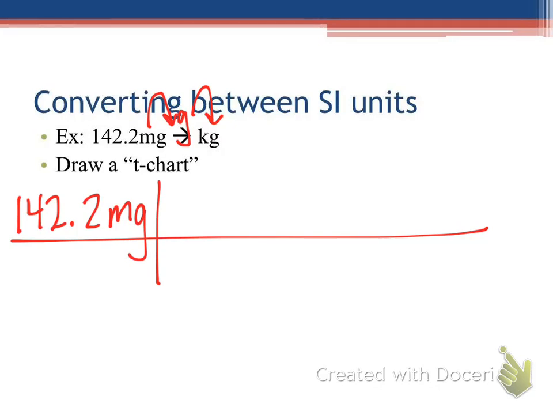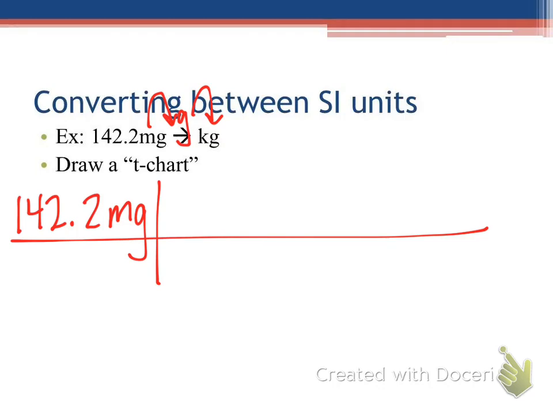Write what we know, we draw the T-chart. T-charts can be multiple steps, or they can be one step, doesn't matter. It will always work this way. So I need to go from milligrams to grams. Is that correct? Is that what we decided? Then from there, we'll go from grams to kilograms. So let's take it one step at a time.